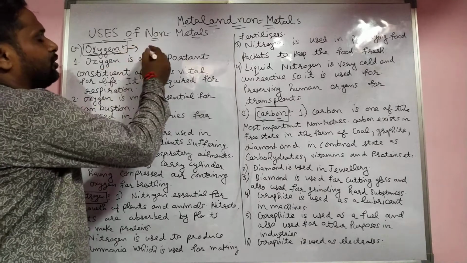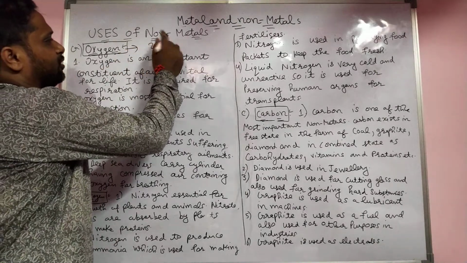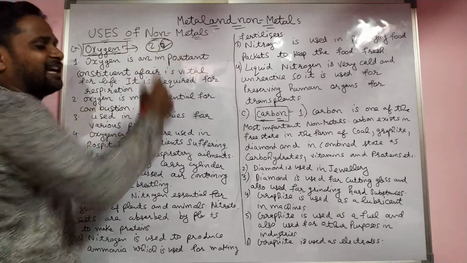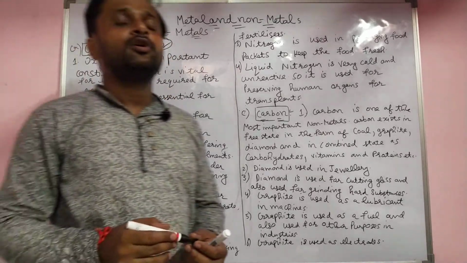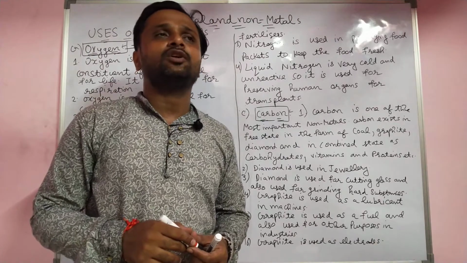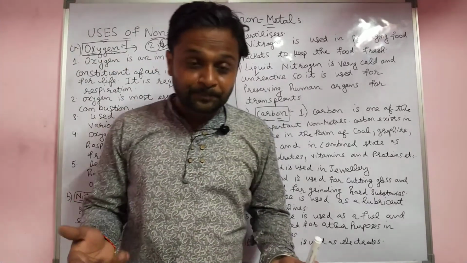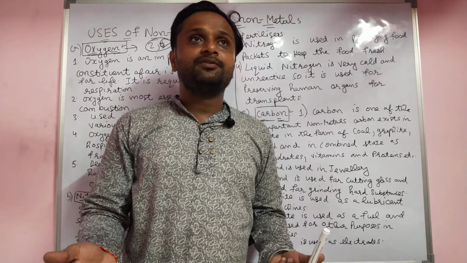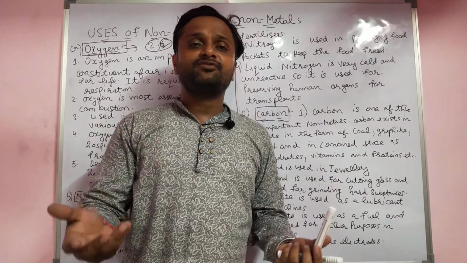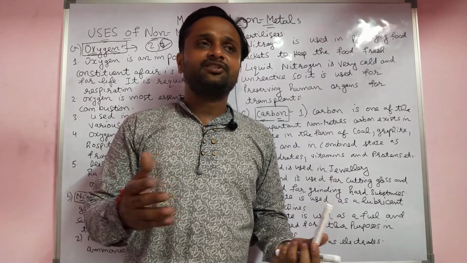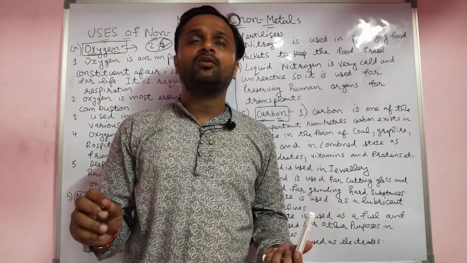Oxygen is a non-metal, already told. Its configuration is 2,6, so it gains 2 electrons to complete its electronic configuration, giving -2. The one which gains electrons is a non-metal. I already told about the properties of non-metals. A non-metal is brittle in nature. It may exist as a solid, liquid, or gas. All three states are present like that.